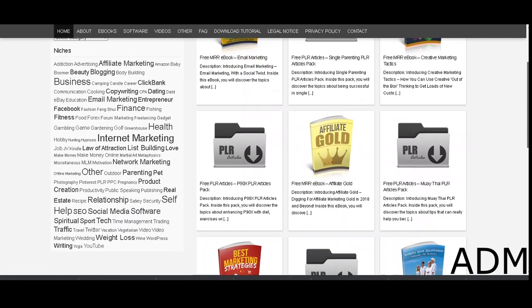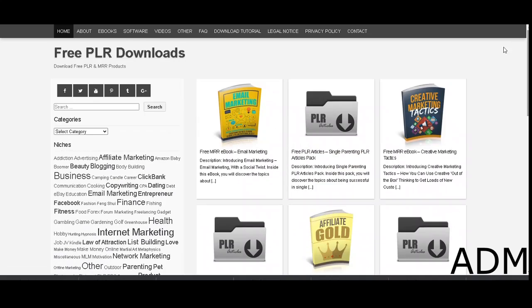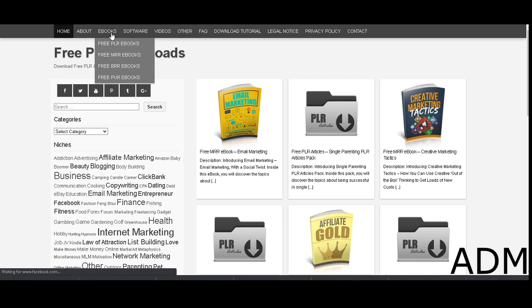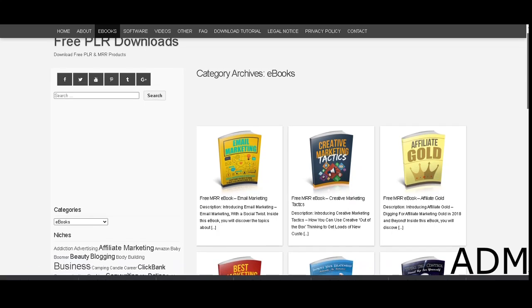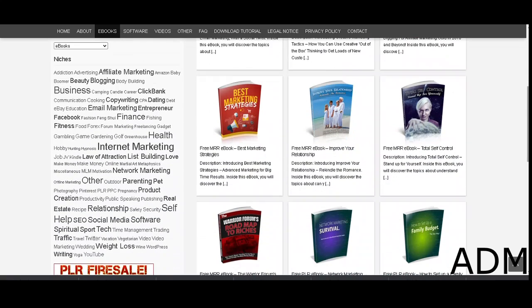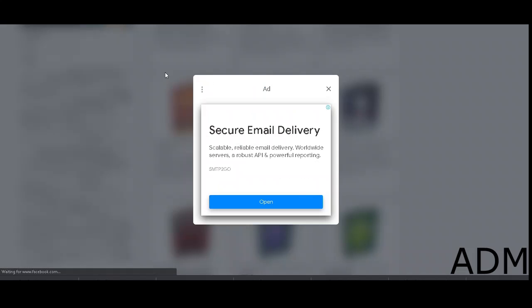So basically you can just come over here and click on ebooks. Click on ebooks over here, and when you click on ebooks, you're going to see many categories that you have access to. So there's ebooks on affiliate marketing, on internet marketing, on health, on finance, on fishing, fitness, food, gambling, product creation, self-help, real estate, so many. But what we're going to do is we're going to click on Amazon. Click on Amazon, so it's going to provide us.